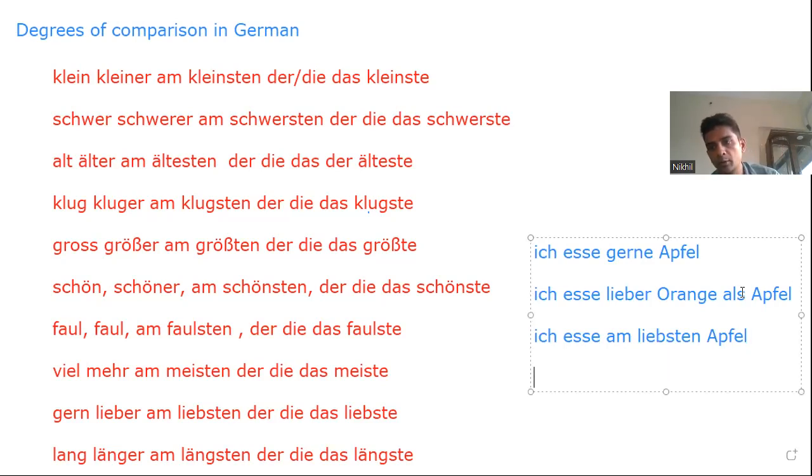Here, "als" is not required or not necessary. Just say "I prefer eating oranges." But say I prefer an orange more than an apple, then it is "lieber als Apfel."